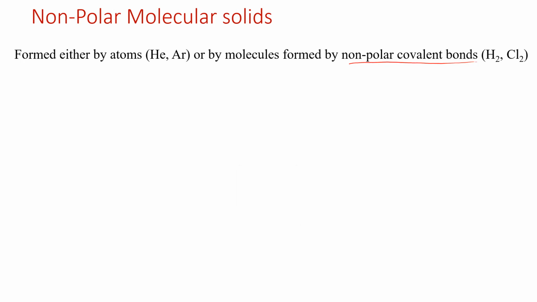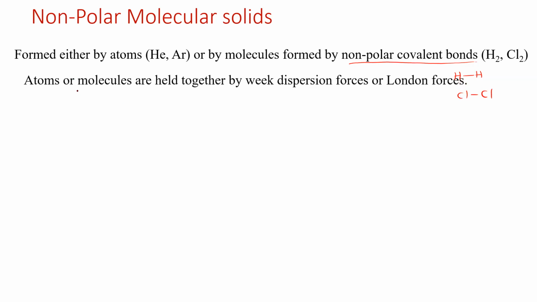So it can be formed by atoms or by molecules, forming non-polar covalent bonds, which means that there is no electronegativity difference between them. Say, for example, if I take H and Cl, because both are the same atom, there is no electronegativity difference. So the atoms or molecules are held together by weak dispersion forces, or London forces. I'll tell you all the forces of attraction, don't worry about that. So, London forces.